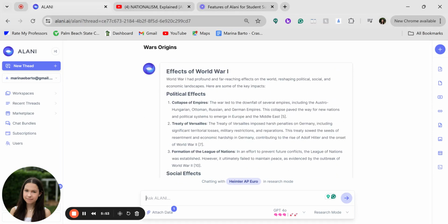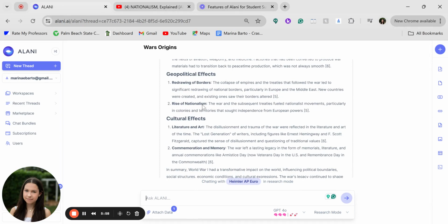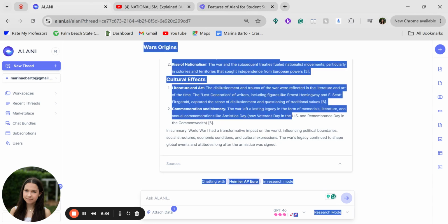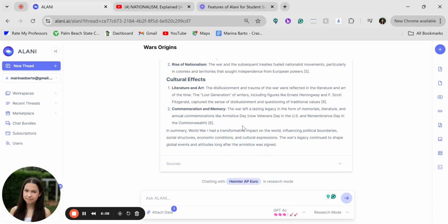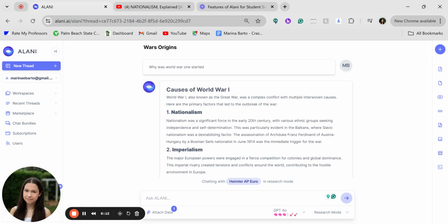So there's political effects, social effects, economic effects, geopolitical effects, and cultural effects. So they give you a little summary down here, right? So you can use all this information to write a 5-paragraph research paper. And that is one of those main uses for Alani, and I would say that's the best use for students.